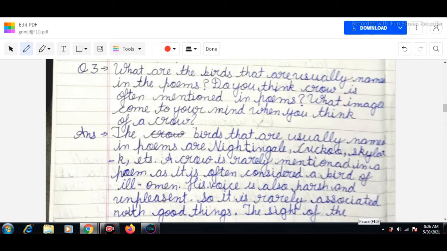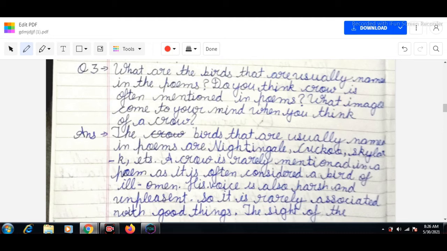So the question is, we have to name the birds which are usually named in poems, and we have to write what thoughts come to our mind when we think about a crow.